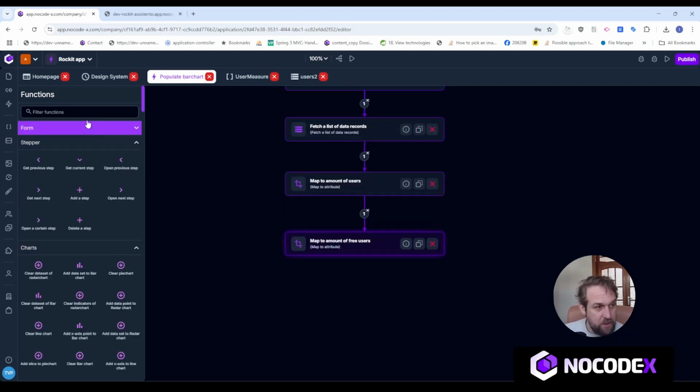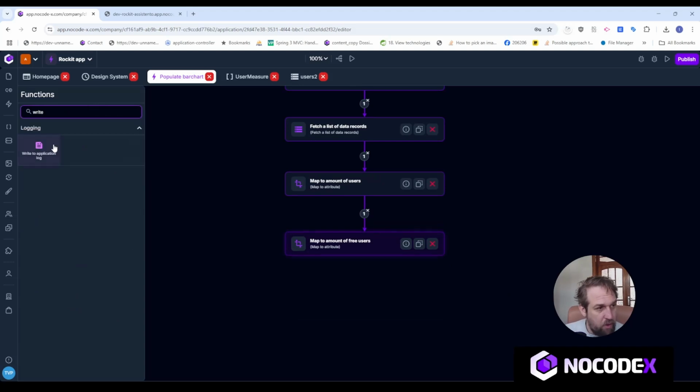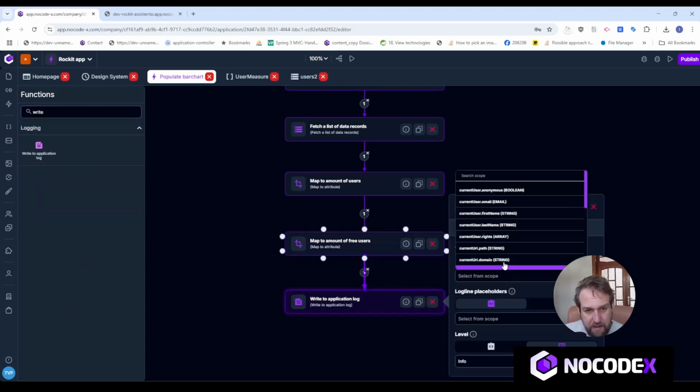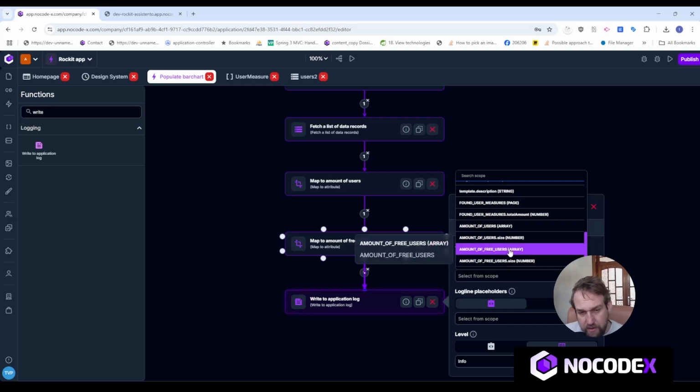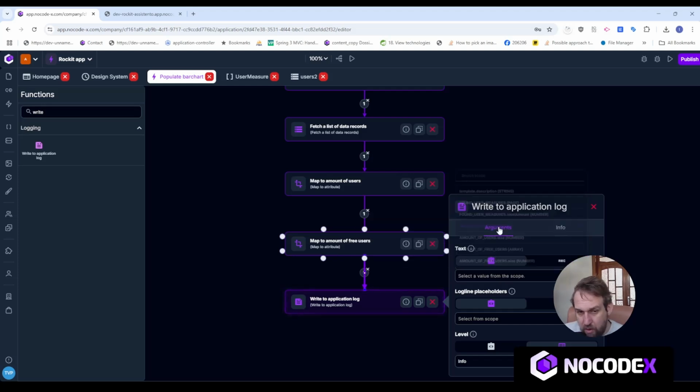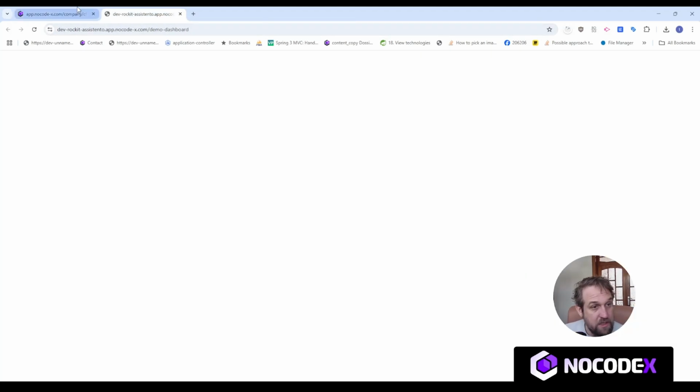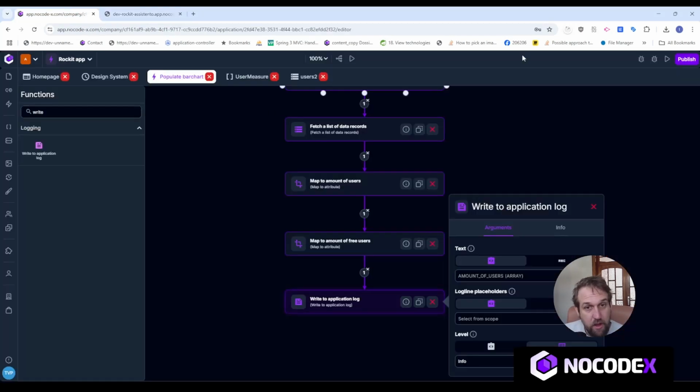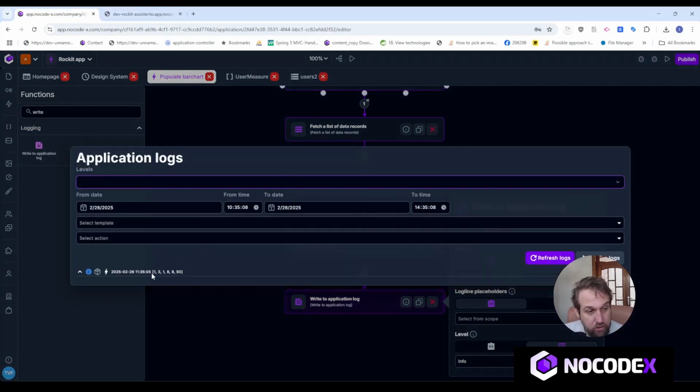So let's just write out in the log one of these so I can see that the data has been correctly transformed into an array of numbers, or a list of numbers, so to say. So if I reload this page, I will trigger an execution of the action, and I'll be able to see whatever this action has done in the application log.